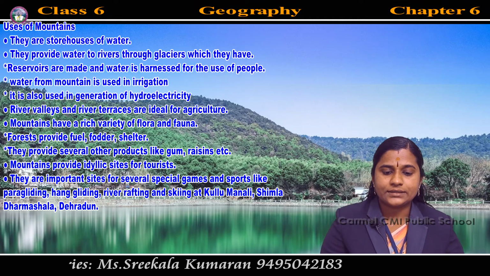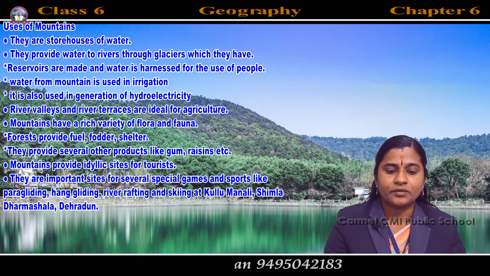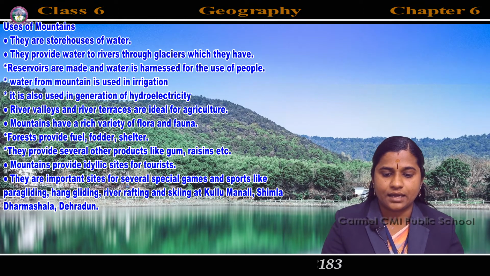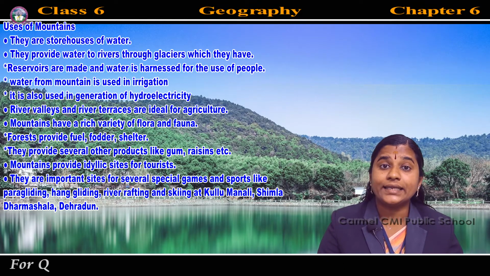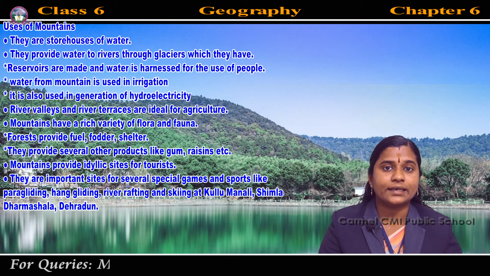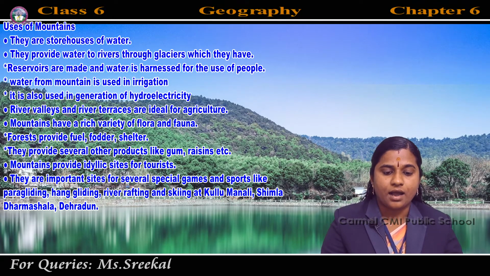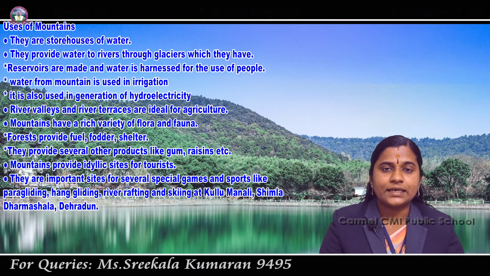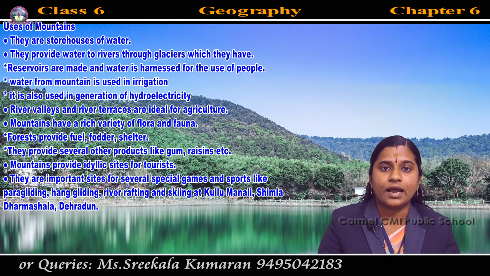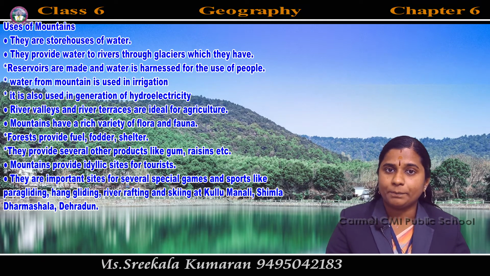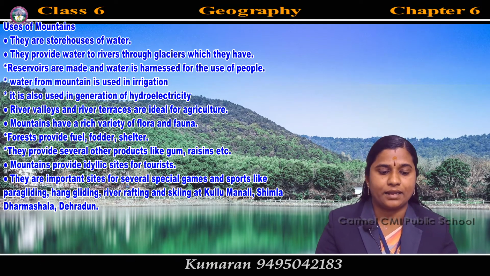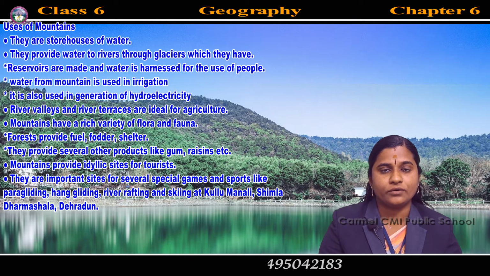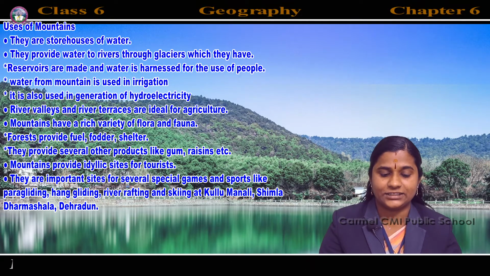Then river valleys and river terraces are ideal for agriculture. Then mountains have a rich variety of flora and fauna. Flora means plant life, fauna means animal life. We can see the variety of flora and fauna in the mountain region.